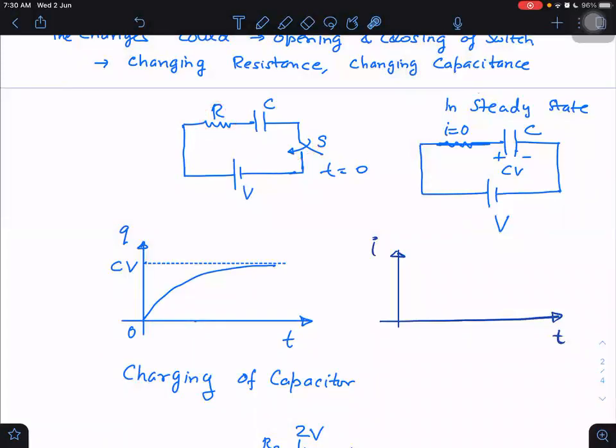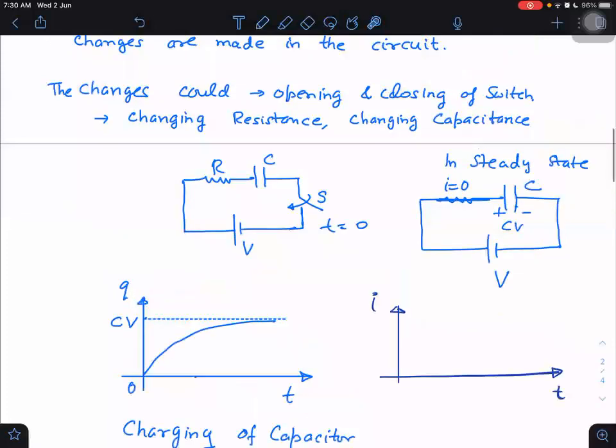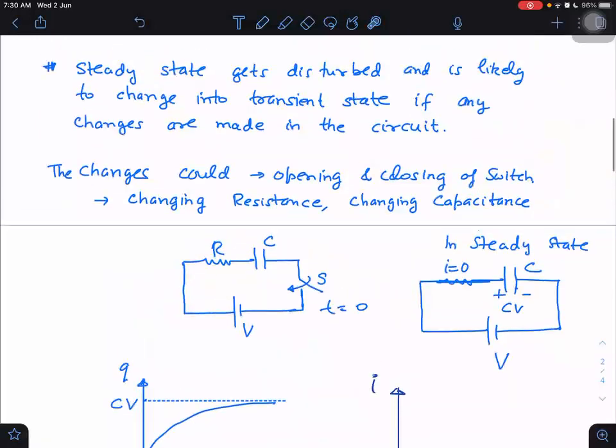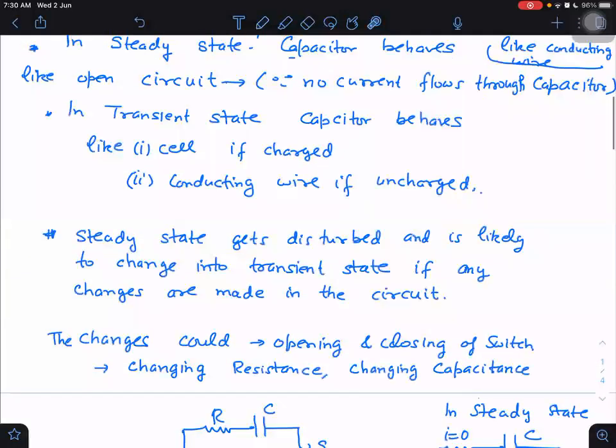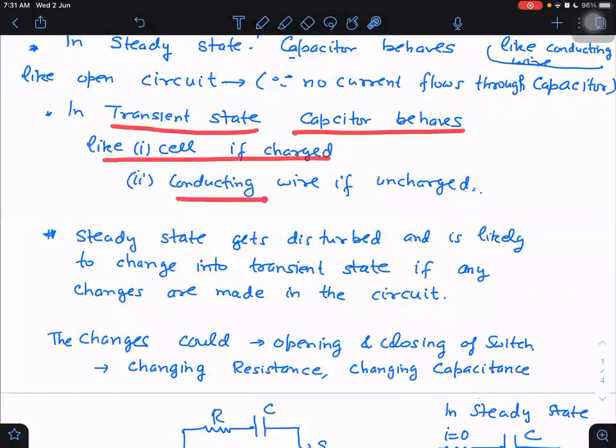What is the initial current just after closing the switch? V by R. Very good. How do you know that it is V by R? Reason is, in transient state, a capacitor behaves like a cell if it is charged, and behaves like a conducting wire if it is uncharged.